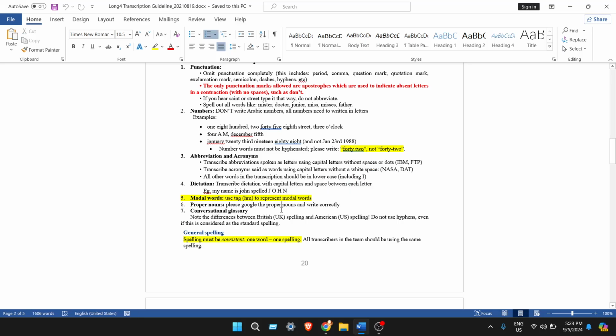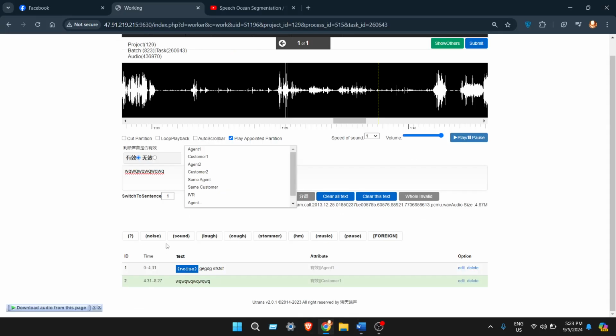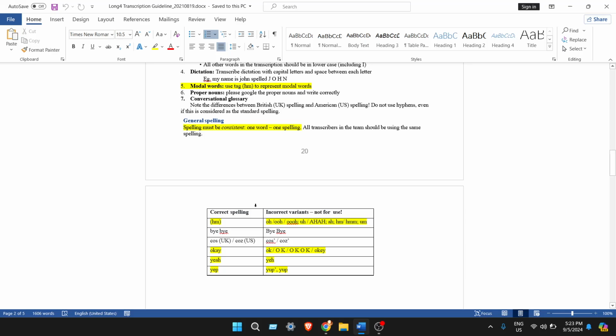Okay, and modal words. Modal words means expression words like hmm. As you can see, there's a tag here. That means it is getting used for modal words. You can see there's different general speaking here. You cannot write okay like this. If that's okay, you have to write like this.